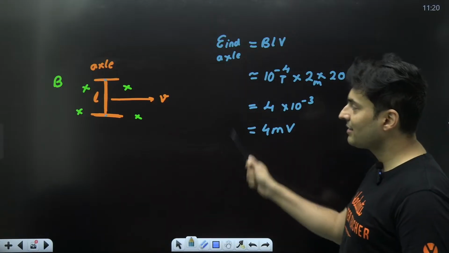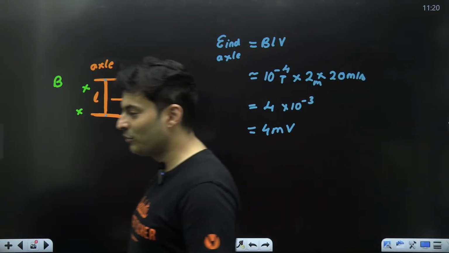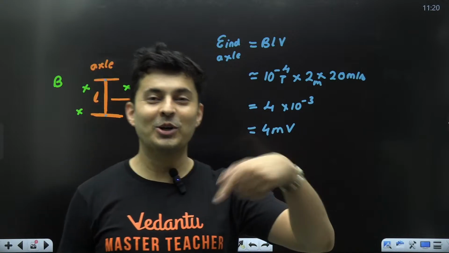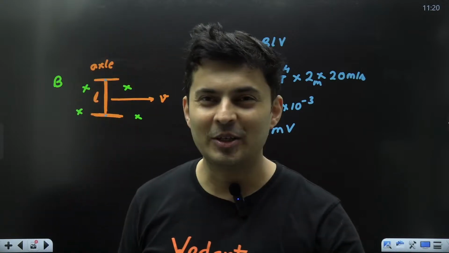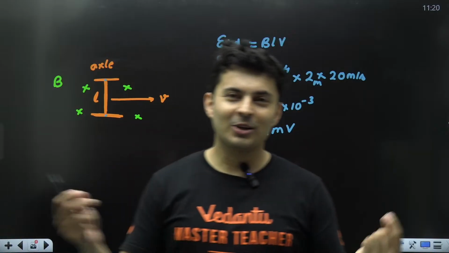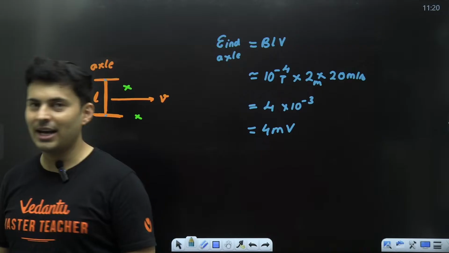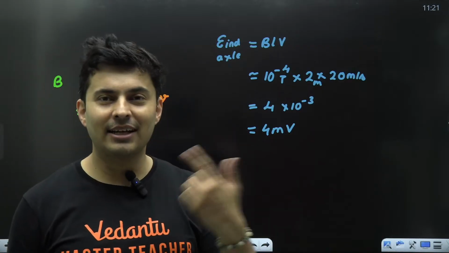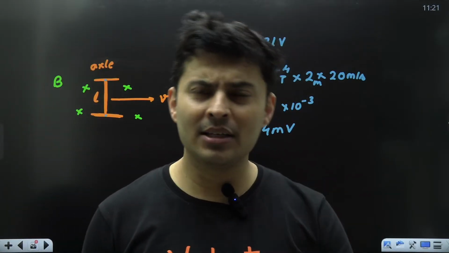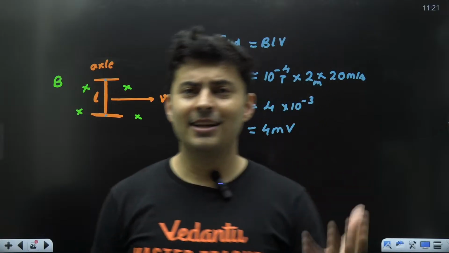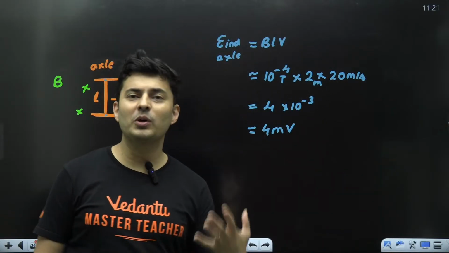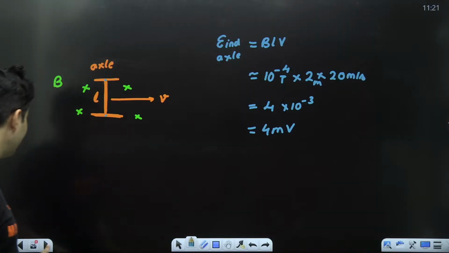So electricity is created even in a moving train, moving axle, fighter jet because of the earth. So this gives weird ideas. I can generate electricity from moving objects, and that's exactly what happens in a generator, in a hydropower plant, in a nuclear power plant. They use moving coils, moving conductors to generate electricity.